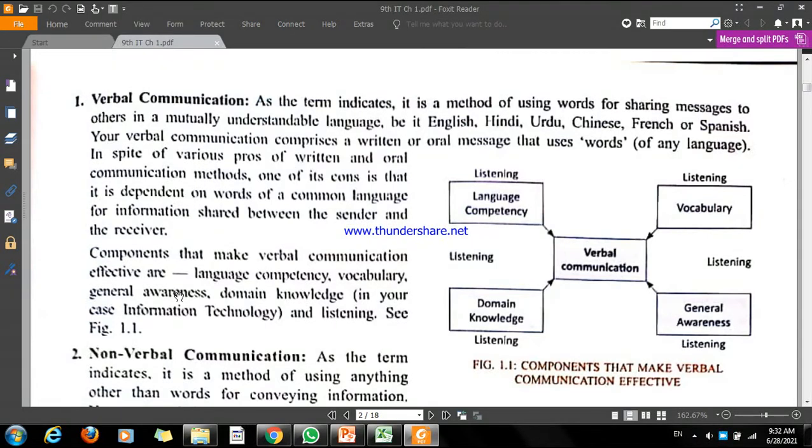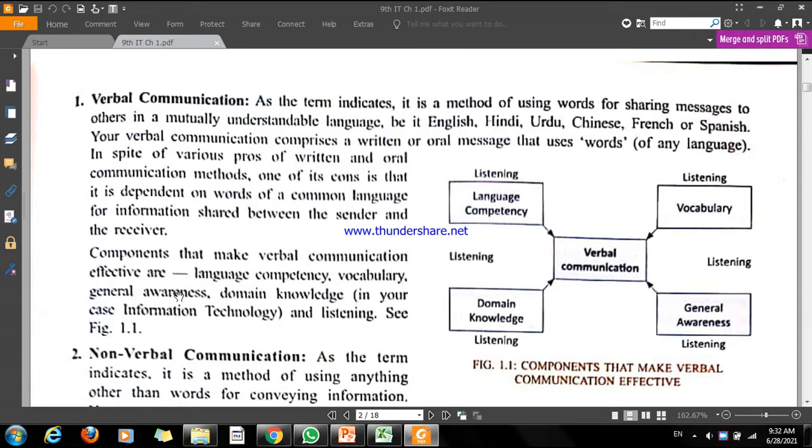It means if the language is there, words are there, it is verbal communication. If you are communicating with someone by texting or by sending a letter to the receiver, then it is also known as verbal communication, because you are using words and a language.